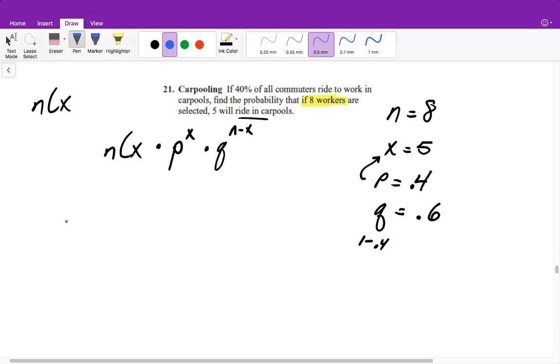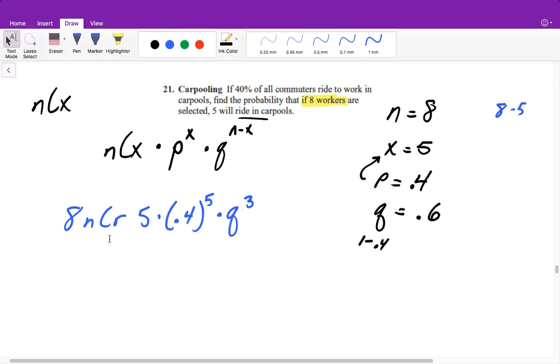Then we just plug it into our calculator. So it'll be 8 nCr 5 times 0.4 raised to the 5 times q raised to the n minus x. So 8 minus 5 is then going to be equal to 3. We plug this into our calculator. Sorry, our q we know is 0.6, sorry. And this will then be equal to 0.12 or 12%.